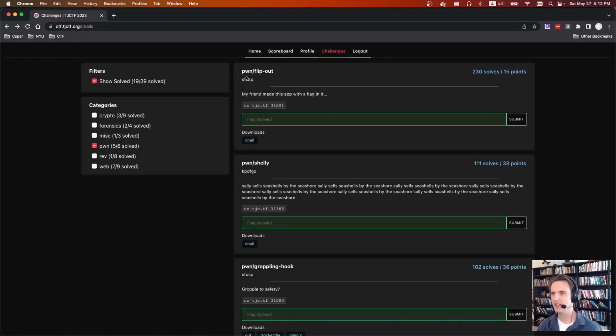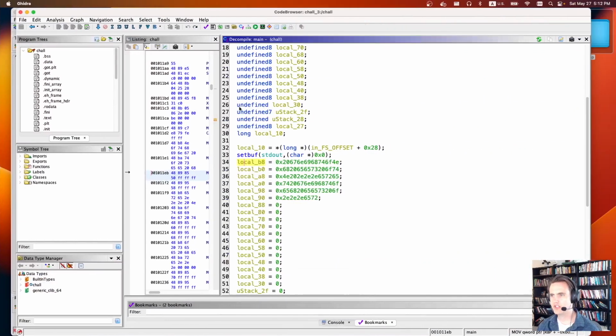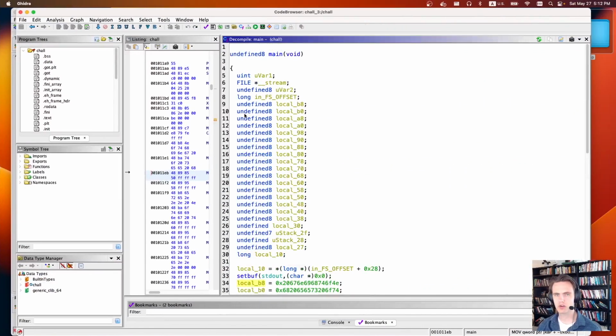The first pwn challenge is pwn flip out. It says, my friend made this app with a flag in it. We're given a netcat port and a download file. If we open up the download file in Ghidra, the hard part of this challenge was just reversing. The actual exploit is super simple.